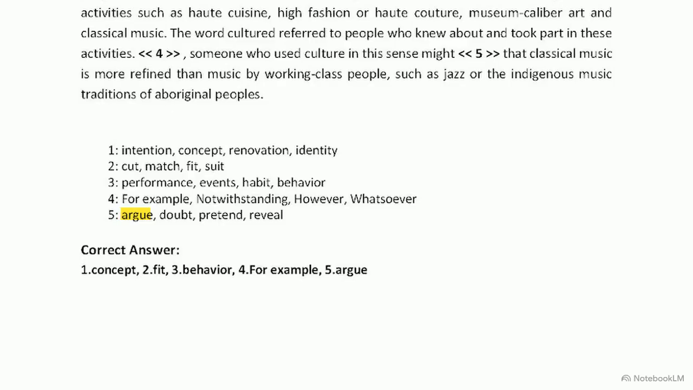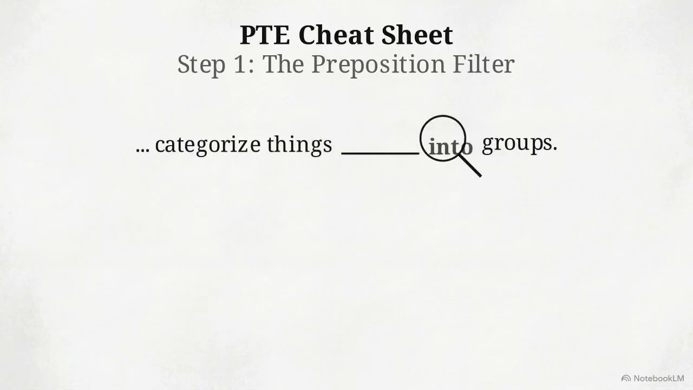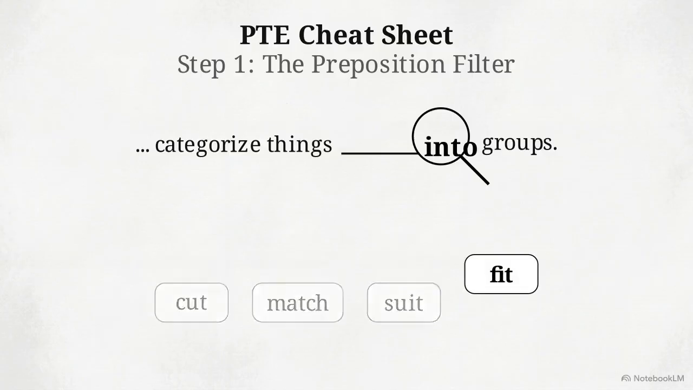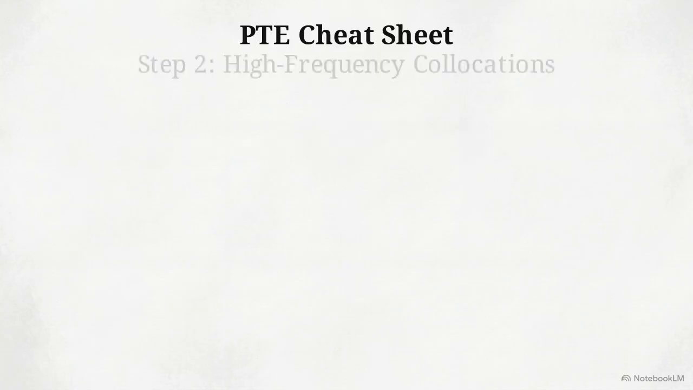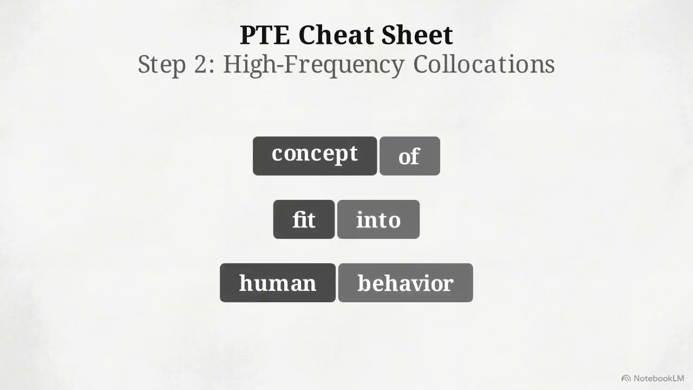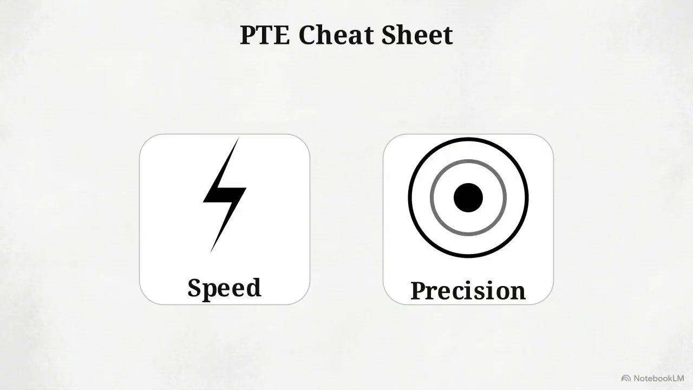reasoned perspective. Let's summarize this into a repeatable strategy for your next practice session. First, look at the word immediately following the blank. Using prepositions as a filter allows you to instantly eliminate options that don't fit the grammatical structure. Second, prioritize high-frequency collocations like concept of, fit into, and human behavior. Memorizing these specific patterns is the most effective way to improve your speed and precision on the PTE.